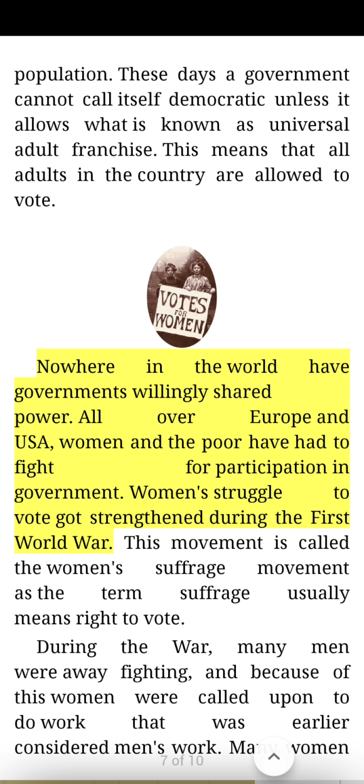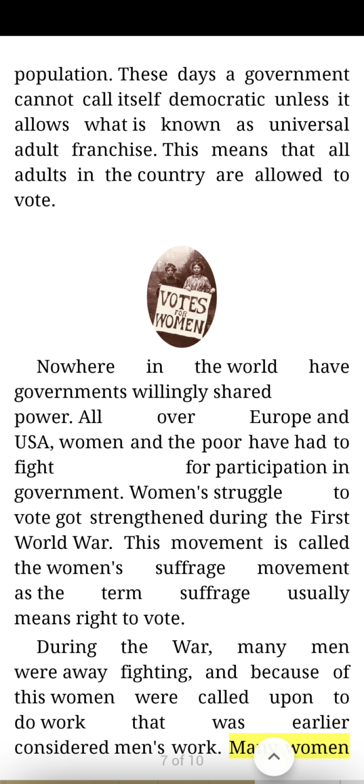Nowhere in the world have governments willingly shared power. All over Europe and USA, women and the poor have had to fight for participation in government. Women's struggle to vote got strengthened during the First World War. This movement is called the women's suffrage movement, as the term suffrage usually means right to vote. During the war, many men were away fighting, and because of this, women were called upon to do work that was earlier considered men's work.